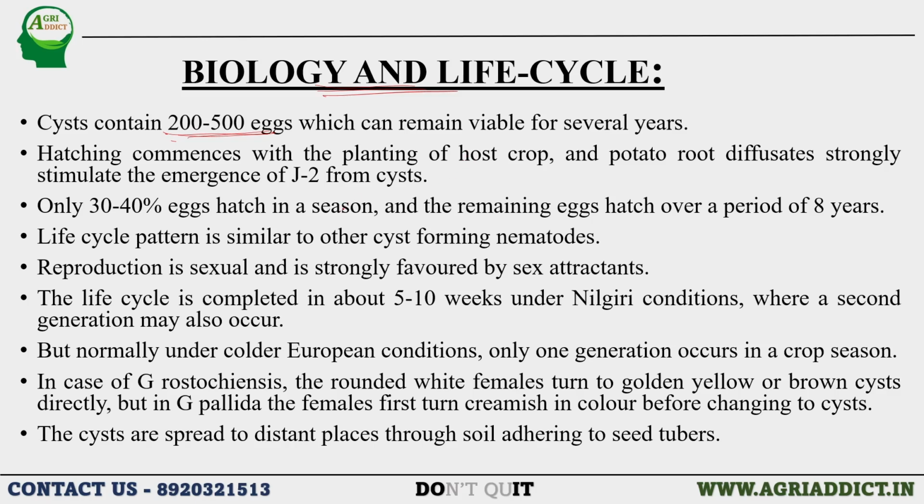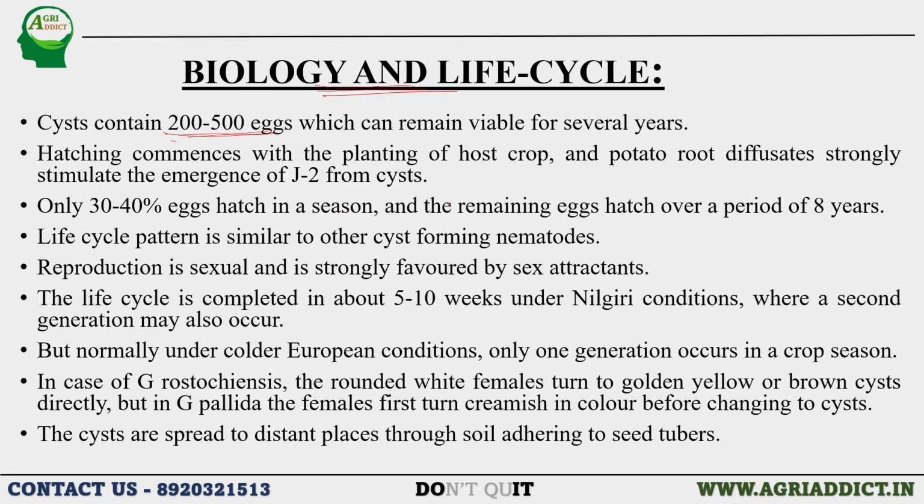Hatching will take place only in response to stimuli produced from root exudates of certain specific plants. Like this, here also the cyst of the potato cyst nematode will remain in the soil. Hatching will take place only after the planting of potato plants.